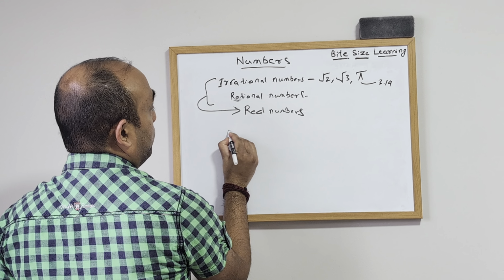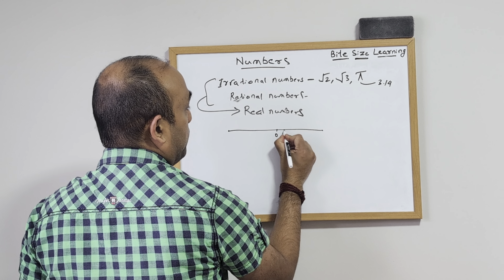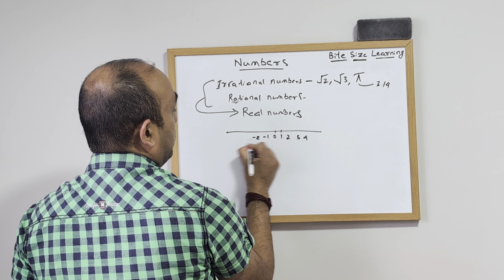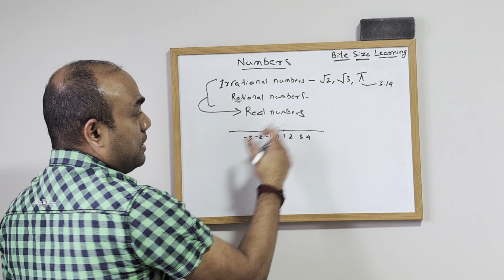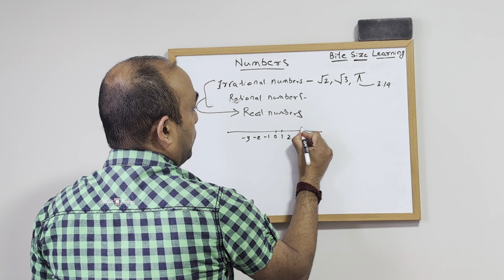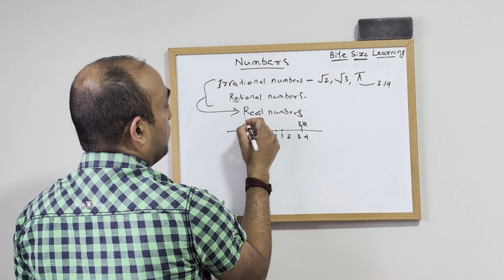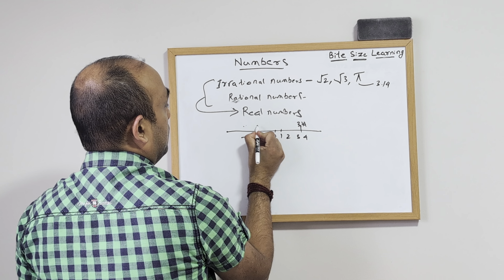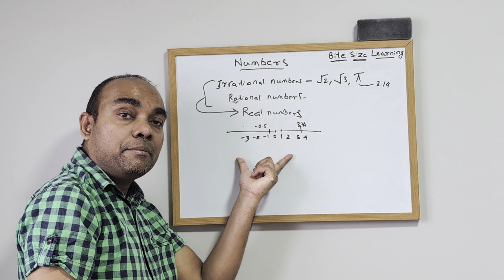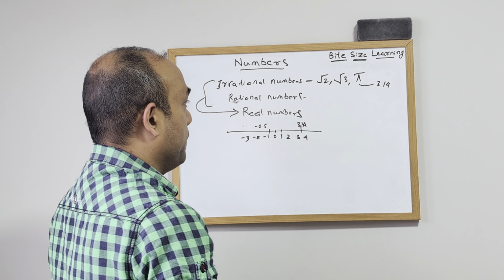So let's say you have a number line, which you represent like this, that has a 0 in the middle, and all the positive numbers are on the right side of it, so 1, 2, 3, 4 and so on, and all the negative numbers on the left side of it. Any rational or irrational number can be represented here. Let's say 3.14 will come here, right? And in the negative numbers you will also have minus 0.5, something like that, which will come here, right? So any number that can be represented on a number line, whether it is a positive or a negative number, is called a real number.